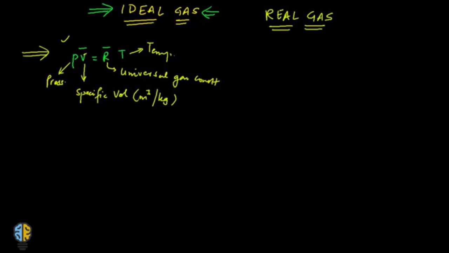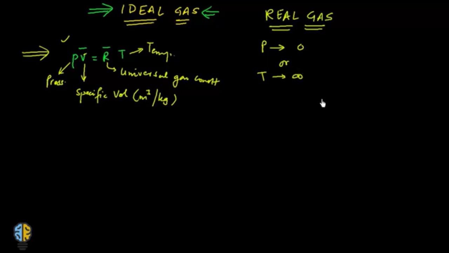If you want to make a real gas behave like an ideal gas, the pressure will have to approach 0 or the temperature will have to approach infinity. Then the real gas will approach the ideal gas behavior.